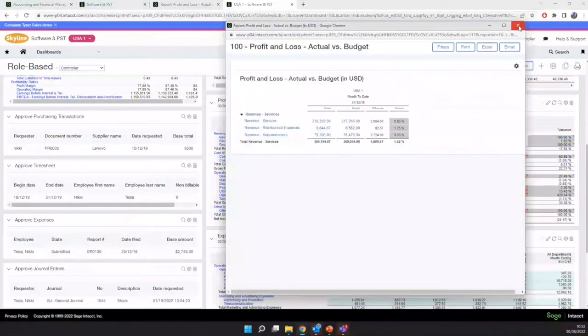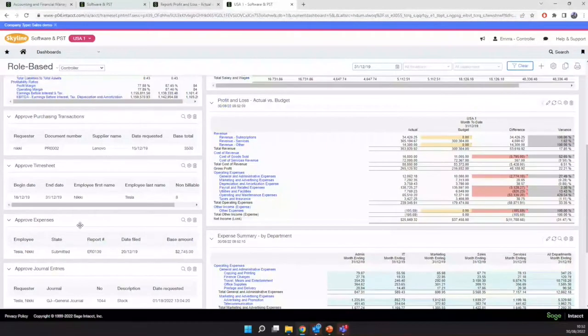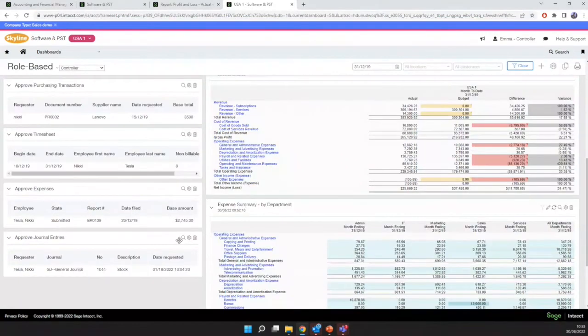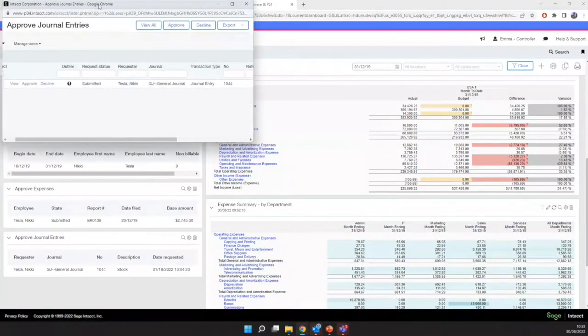I can also see that some of my data is now populated around approvals. So Sage Intacct has approvals built in as standard, where in other solutions you might need to go and buy a third-party solution, such as for Sage 100 WAP, for example, for requisition approval. Sage Intacct has this functionality built in, and it means that it's all contained in one system. So we get emails out for approvals, we can click in to log into the system from anywhere, and we can approve those transactions. But it also means that we can do some really clever AI as well in the solution then. So this is a journal approval.